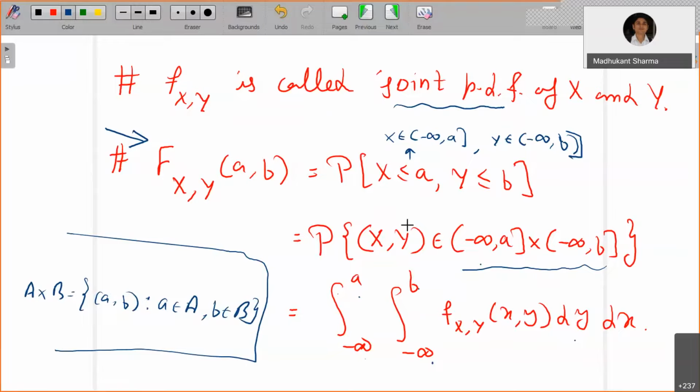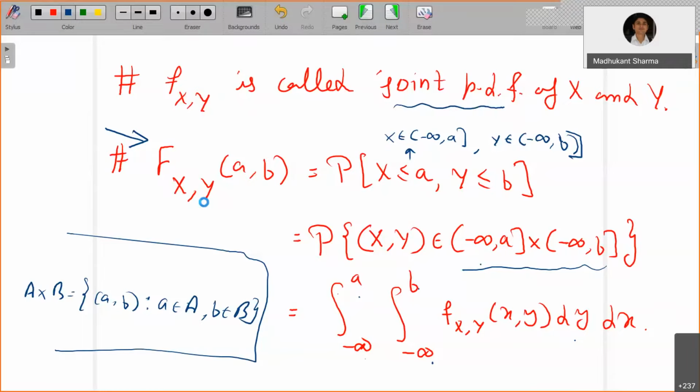Now from this joint CDF, you can actually get the CDF for the individual variables. If you replace b equals infinity, that will give you the CDF for x. If you replace a equals infinity, that will give you the CDF for y.